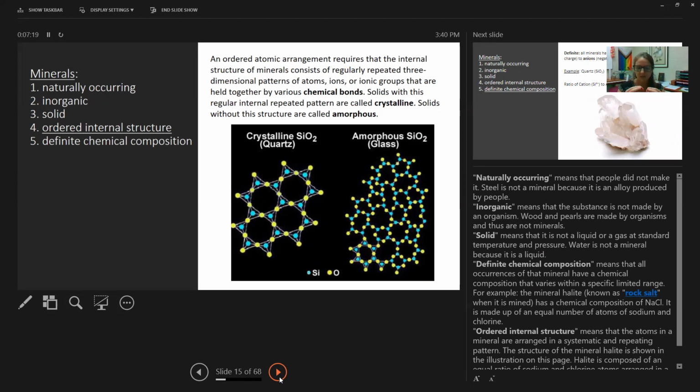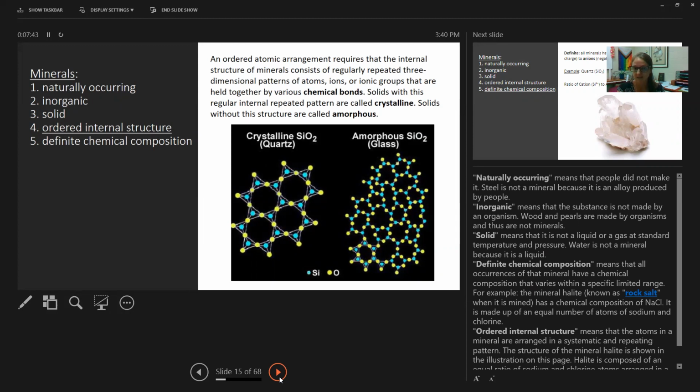Those bonds, how those elements bond together, always create the same shapes. They bond at the same angles, right? It's a very ordered structure, kind of like this image shown on the left. If those bonds just form at random angles, it's not ordered, it looks more chaotic, those aren't minerals.